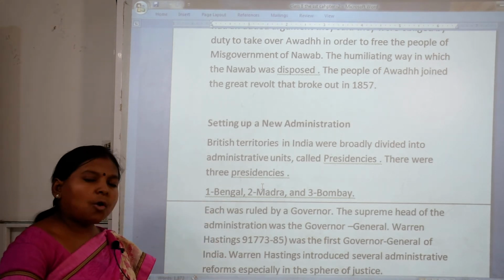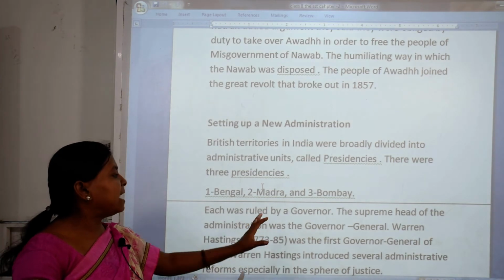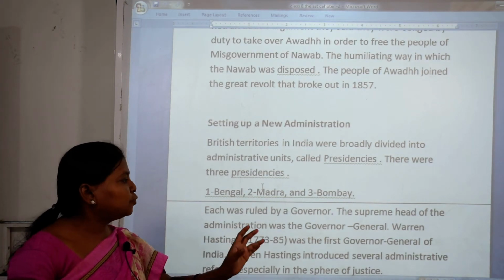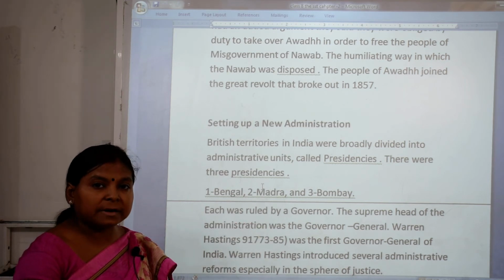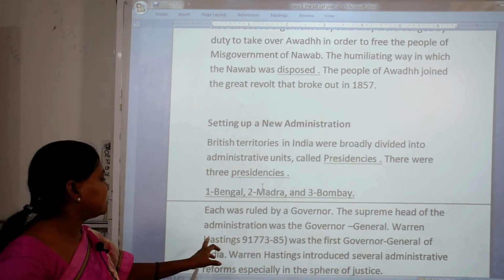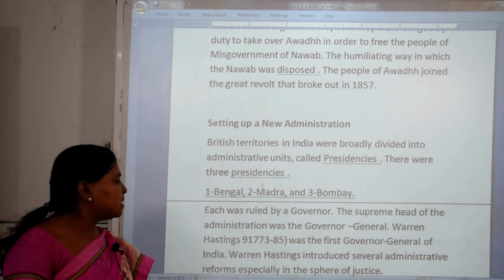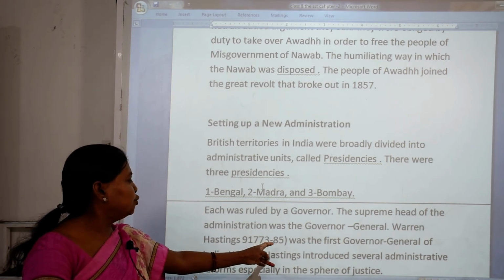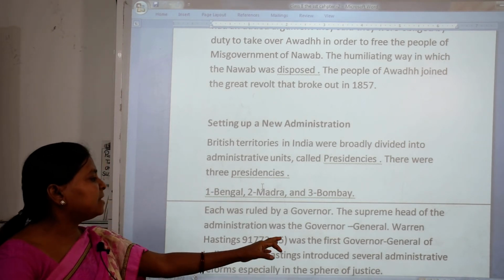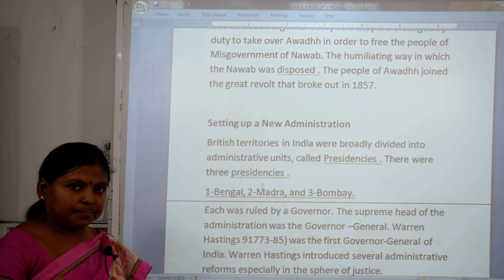See how it was ruled. It was ruled by a governor. The supreme head of the administration was the Governor General. Do you know Warren Hastings was the first Governor General, from 1773 to 85? He was the first Governor General of India.